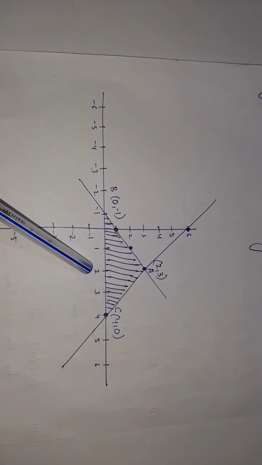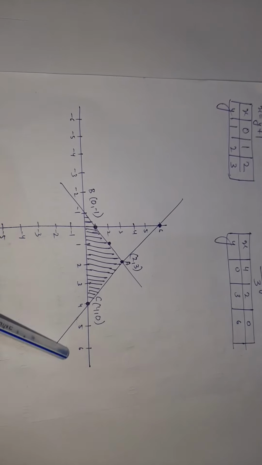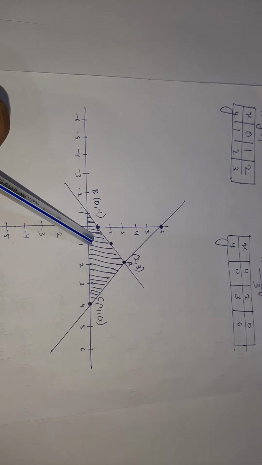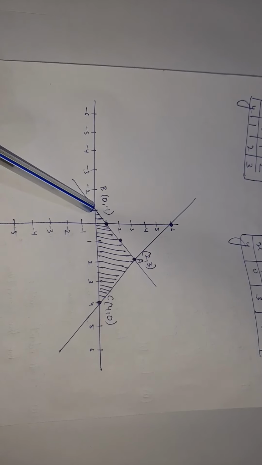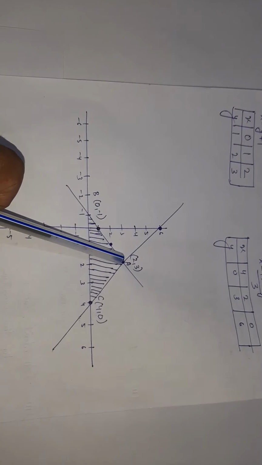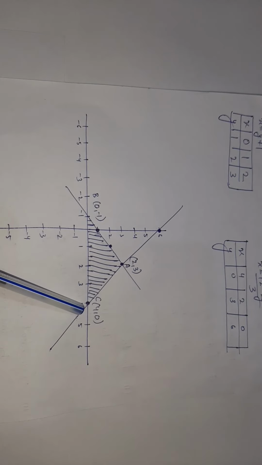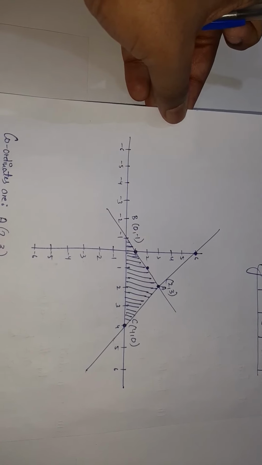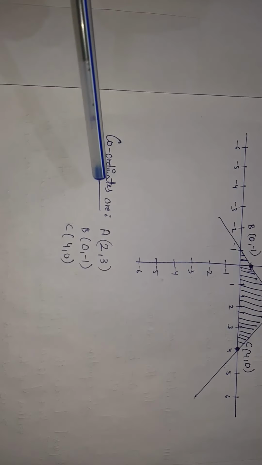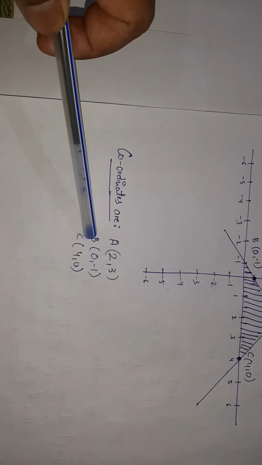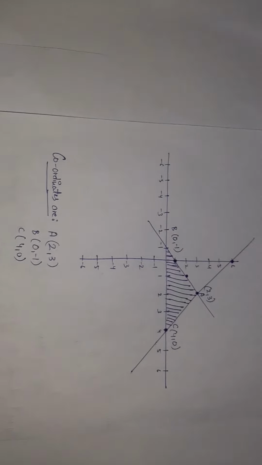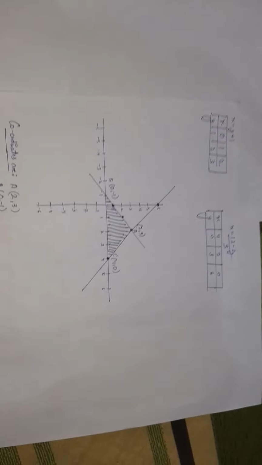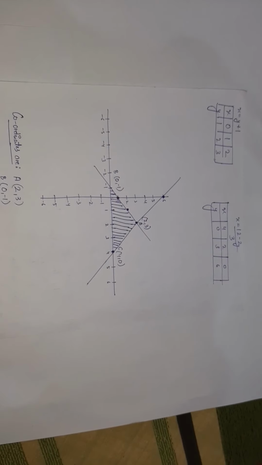Graph is in this form. This is the x-axis. I have shaded this region. It is meeting here at 0, minus 1. Meeting here at 2, 3. The triangle is formed with 4, 0. So the coordinates will become 2, 3, 0, minus 1, 4, 0. Look at it very carefully. Complete this exercise, everyone. God bless you, all of you.